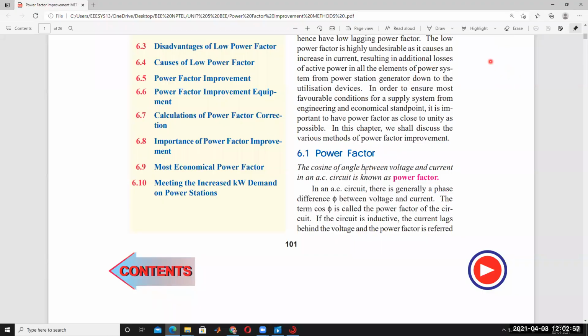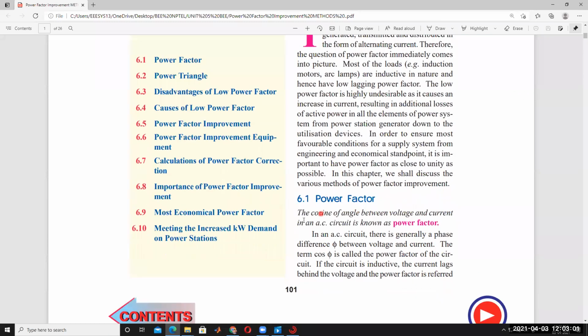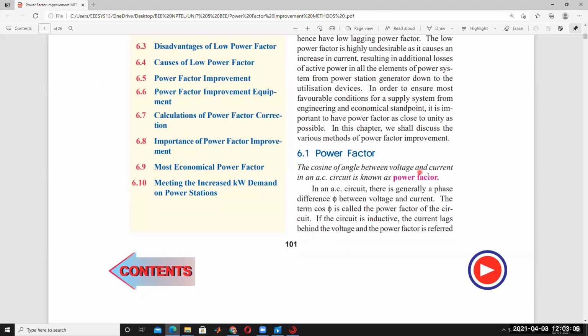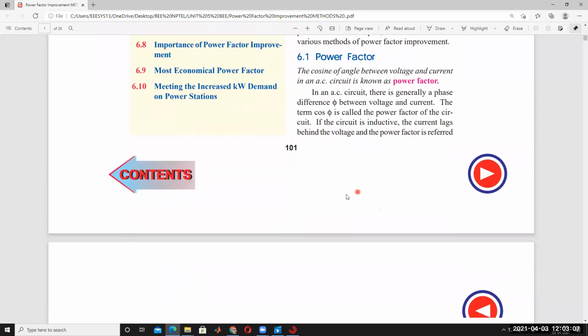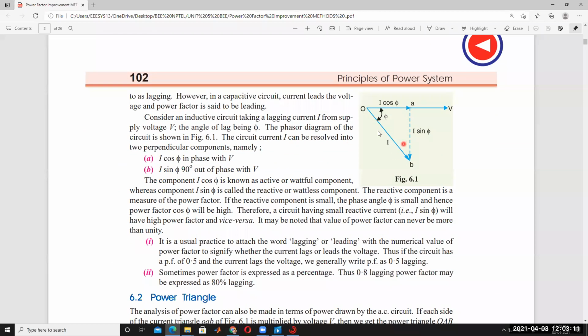Power factor improvement. Power factor is the cosine of the angle between voltage and current in an AC circuit. This is called the phasor diagram, with the angle phi between voltage and current. The cosine of the angle between voltage and current, cos phi, is called the power factor.